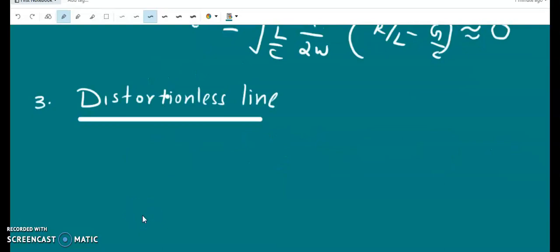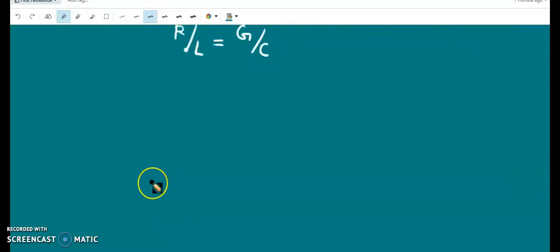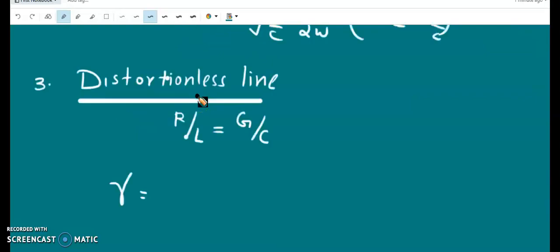Now we discuss the third special case, a distortionless line. A distortionless line is a transmission line which obeys the condition R by L is equal to G by C. When this condition is satisfied, the expression for the propagation constant is simplified, and the intrinsic impedance is also simplified, and we will see why it is called a distortionless transmission line.